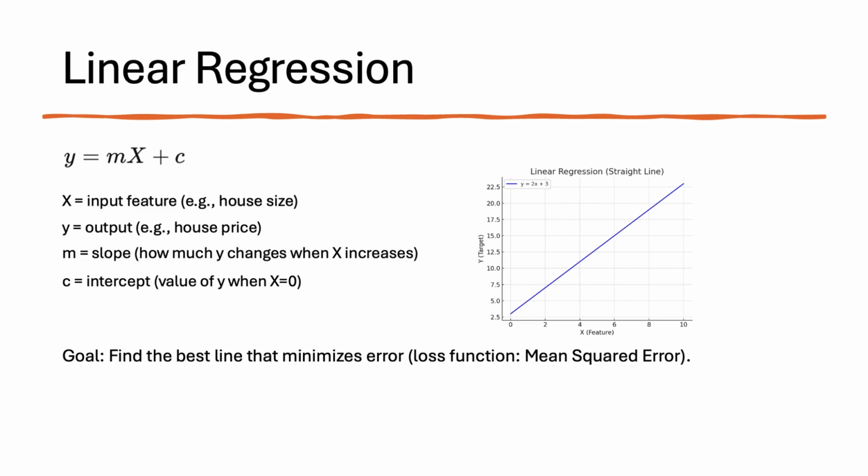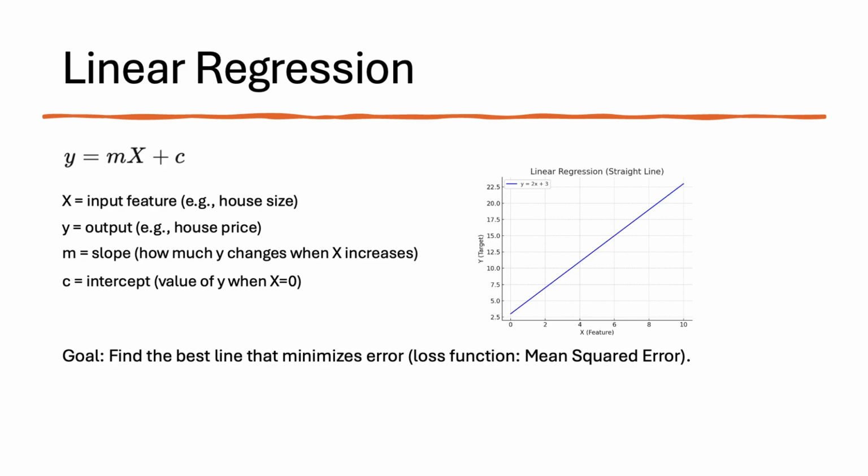Linear regression assumes a straight line relationship between input and output. If the input is x and the output is y, it assumes a straight line relationship between them. Internally there is a calculation behind it: y = mx + c. x is the input, and y is the output, which will be the house price that the AI will predict. m is the slope, which is how much y changes when x increases.